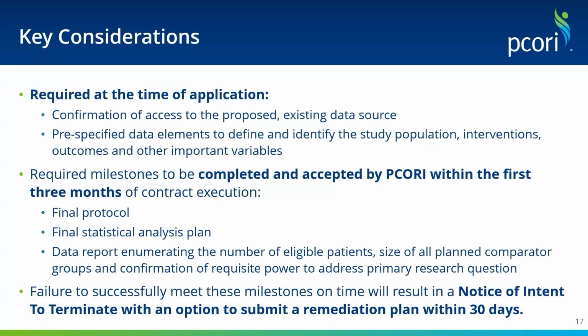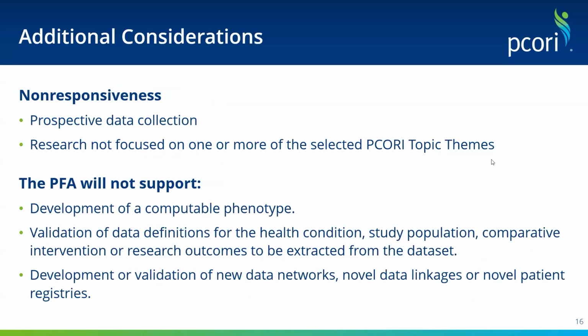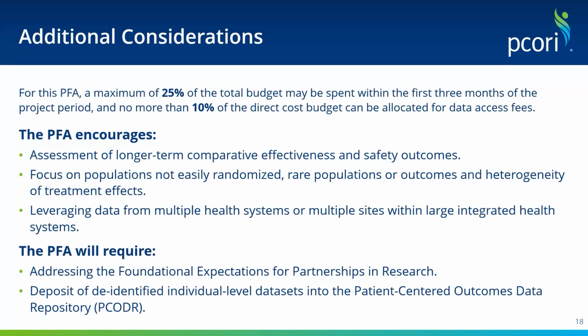the contract period. Failure to successfully meet these milestones during the first 3 months of contract execution will result in a notice of intent to terminate with an option to submit a proposed remediation plan within 30 days. If PCORI does not accept the remediation plan, then the project will not continue. Another important requirement specific to this PFA is that a maximum of 25% of the total budget may be spent within the first 3 months, and no more than 10% of the direct cost budget can be used for data